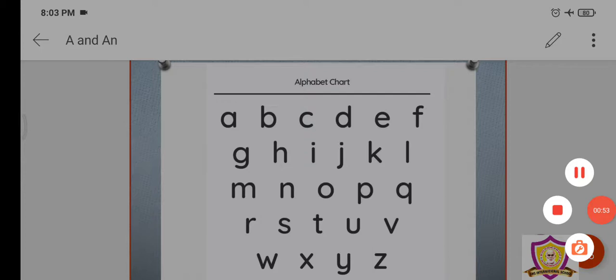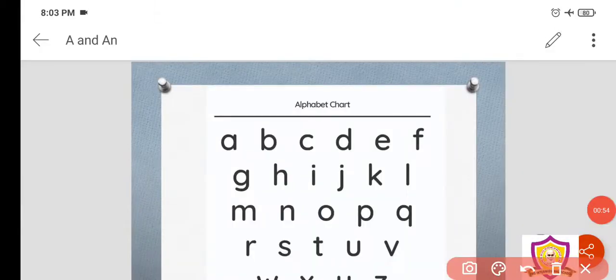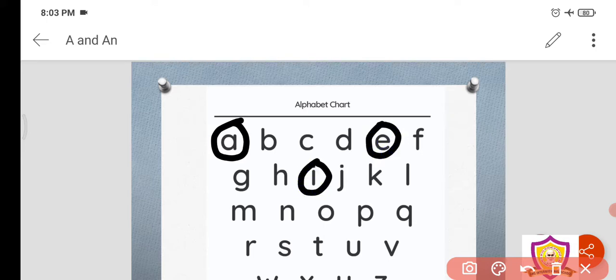There are 5 special letters which we call vowels. Now, I'll tell you which are the vowels. A, E, I, O, U. ठीक है, A, E, I, O, U. These 5 letters are called vowels, and the rest of them are called consonants.